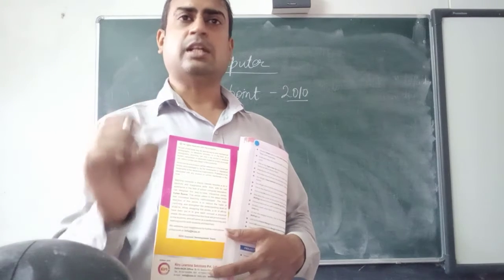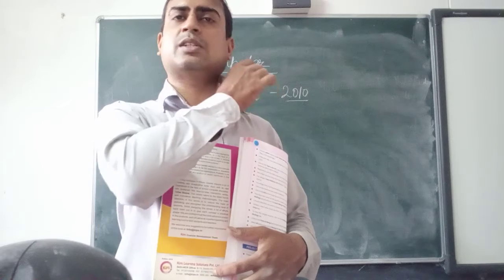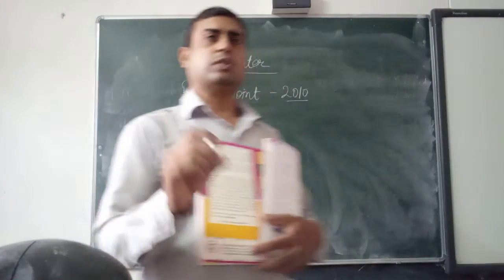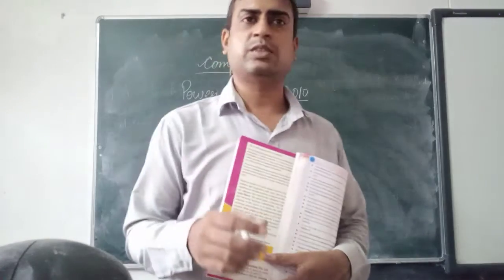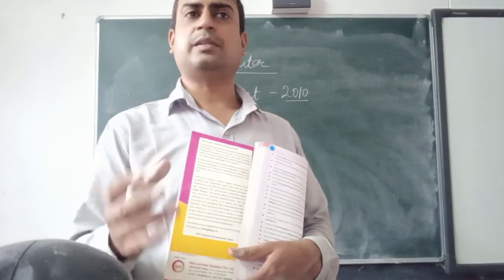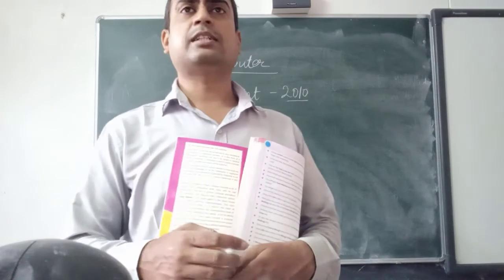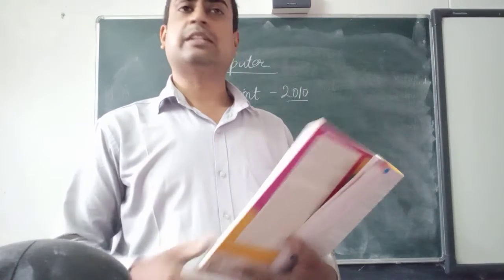If your computers are old, 5-6 years old, then the 2019 and 2021 versions of MS Office will not be supported. So 2007 is the very light version that everybody can use. It will be supported on any system, and 2010 is a slightly advanced version. Few options will change only.